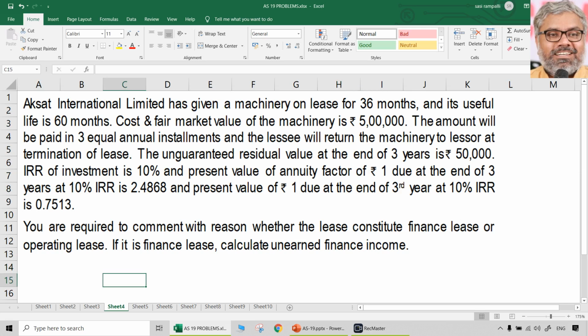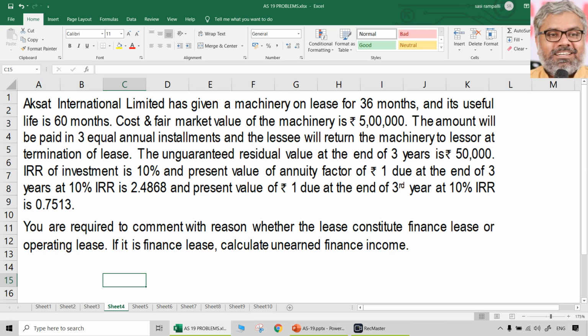Now, look at another question. These types of questions were asked in the earlier exams also. That was given in RTP also recently. Aksat International Limited has given a machinery on lease for 36 months. Given means it is a lessor, and its useful life is 60 months. In other words, 5 years. Useful life, that is. Cost and fair market value of the machinery is 5 lakhs. That is the initial value of the machinery at the inception of the lease.